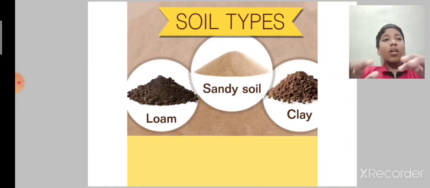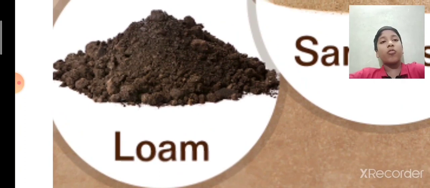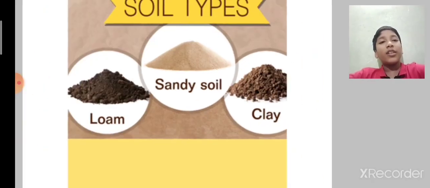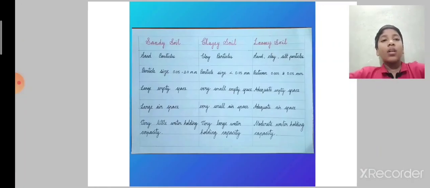Next, we'll see soil types. How are we classifying soil types? Soil types are divided by the particles in the soil. So this is the image of sandy soil, this is the image of loamy soil, and this is clay soil. These are the 3 types of soil.